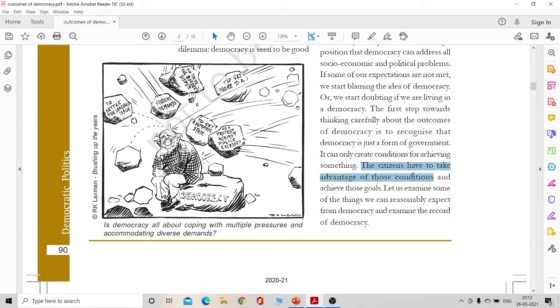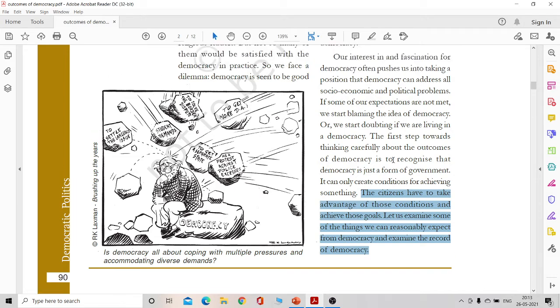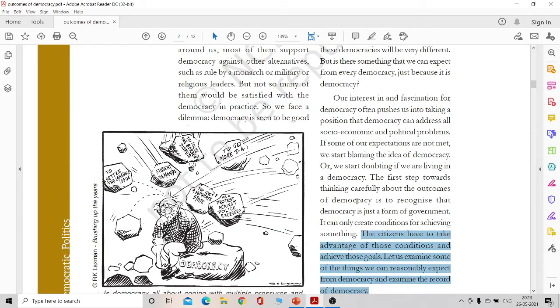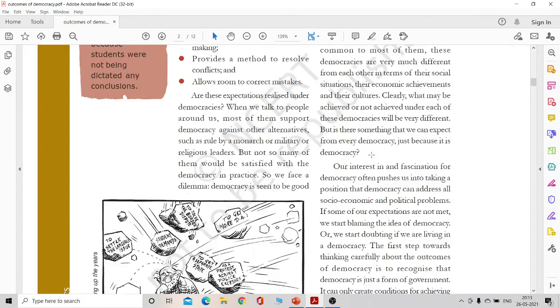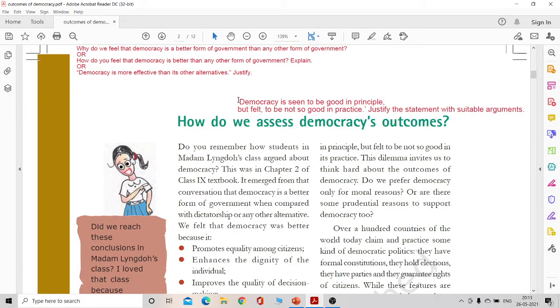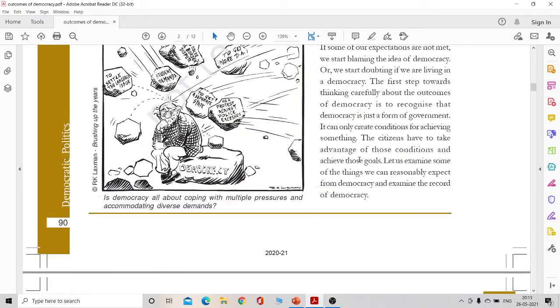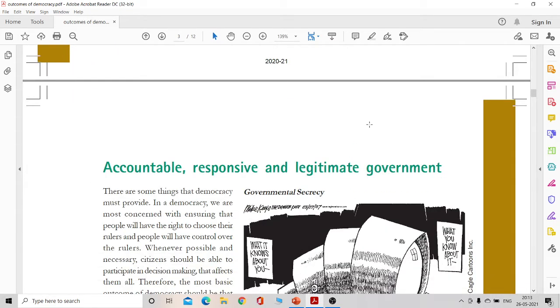So the citizen has to take advantage of these enabling conditions of democracy, and reasonably we can expect that if democracy is there, then we can solve our problems on our own, which of course is not at all possible in a non-democratic country, right? So this should be your argument when you are writing the answer to this question: democracy is seen to be good in principle but felt not to be so good in practice, right? Now let's go further on.